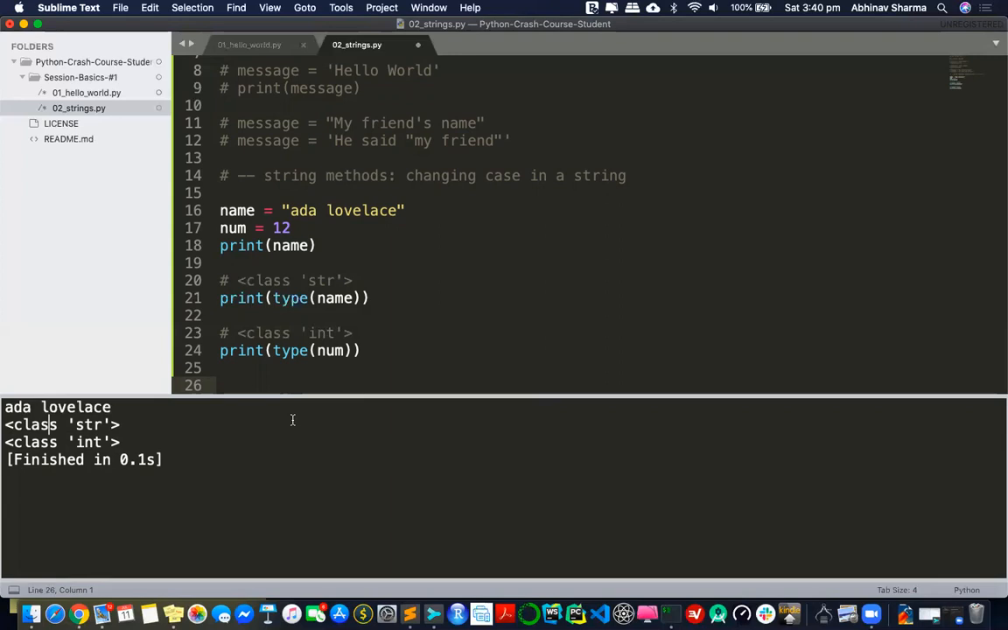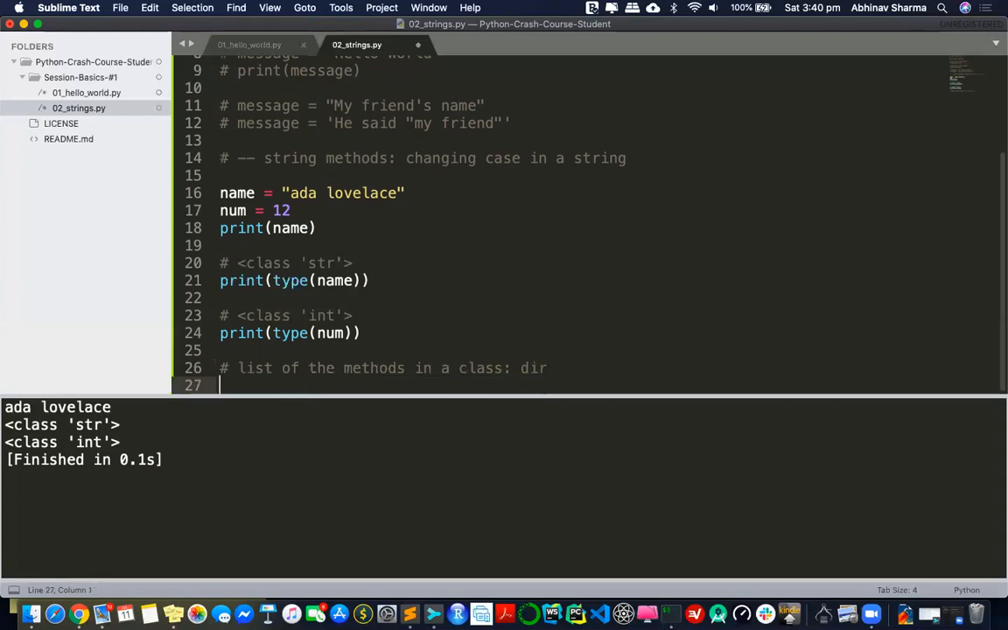I'll be hitting some of the methods of this class now to make some changes. To get the list of all the methods in a class, there's a function called dir, like you have ls in Linux, right? That's the similarity we have with dir. Now you know that name and num are objects of a class. What are the classes? The string class and int class, right? So let's see what methods the string class supports. I can do that by using the dir function and passing inside the name, the object.